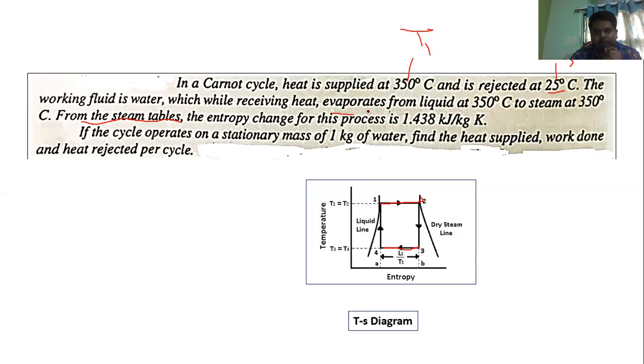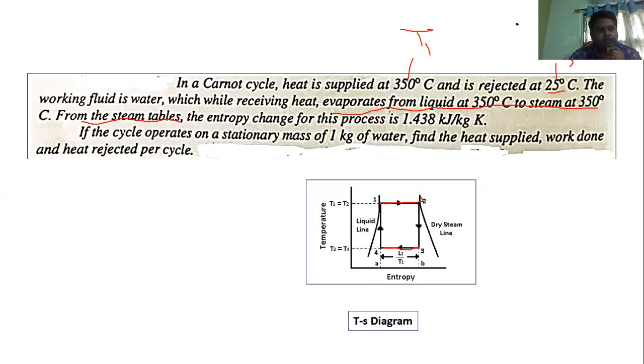I already explained that during the phase change from liquid to steam, the temperature will be the same. So at a constant temperature there will be phase change from liquid to steam.